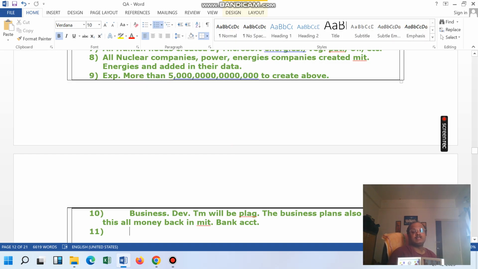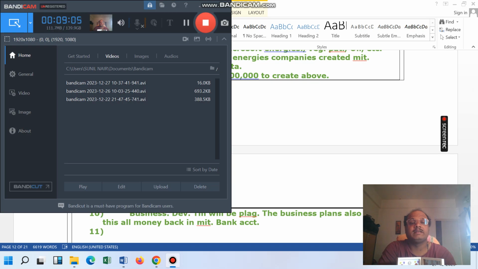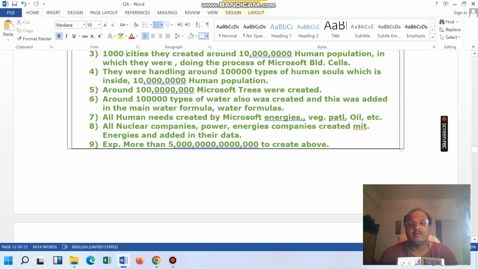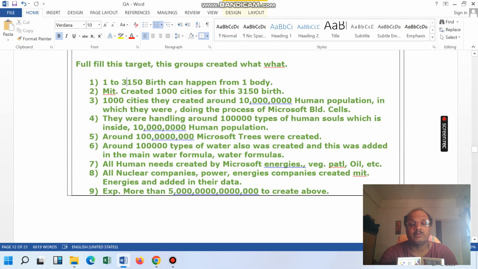So the business development group is going to take back their money, 100% they are going to take care of their money. So business is like this. One of the persons told that to create just 1 lakh kilogram sand, see the expense, and after the expense you have to take the money back also.